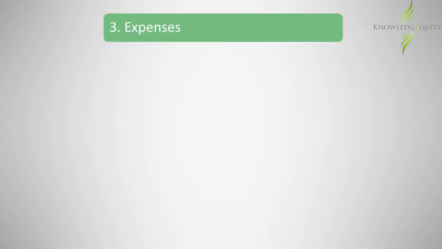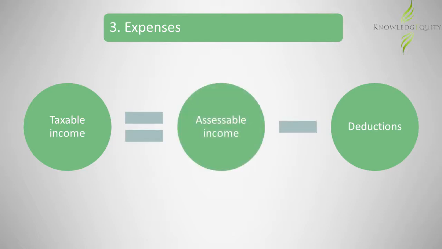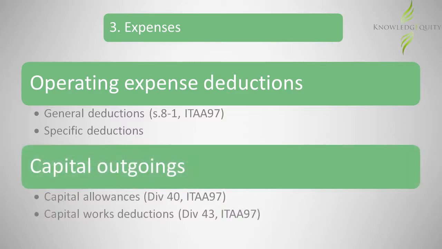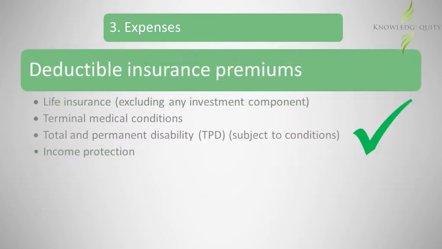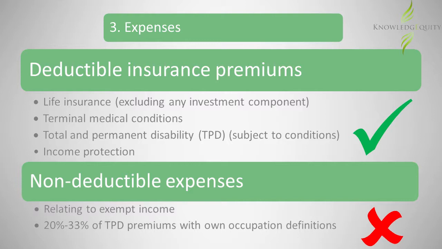To calculate the taxable income for the fund, deductions can be subtracted from assessable income. Operating expenses reflect administration costs and professional service fees and are generally deductible. Outgoings of a capital nature, such as the purchase of depreciating assets and building works, are not deductible immediately and are subject to the capital allowance regime. Insurance premiums for certain types of coverage are also able to be deducted by the superannuation fund. However, expenses relating to exempt income in the fund are not deductible.